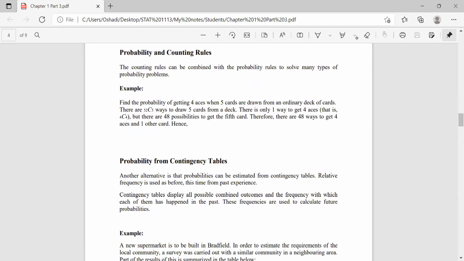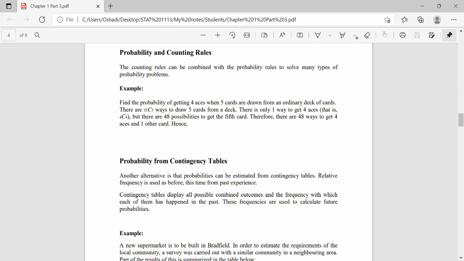Now we can use these counting rules to obtain the probability, right? We are using the counting rules to obtain the number of outcomes in the sample space or an event. Once we know the number of outcomes in the sample space and the number of outcomes in the event, we can definitely use that information to find the probability. The counting rules can be combined with the probability rules to solve many types of probability problems.